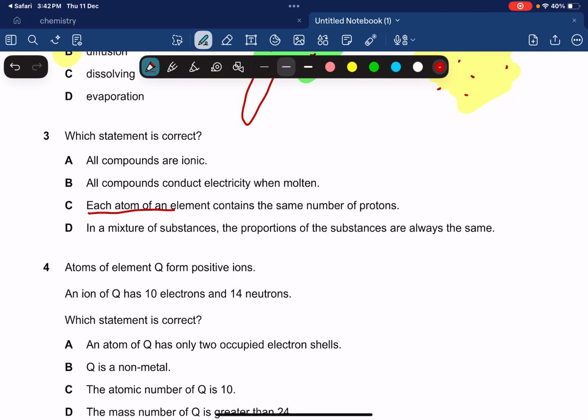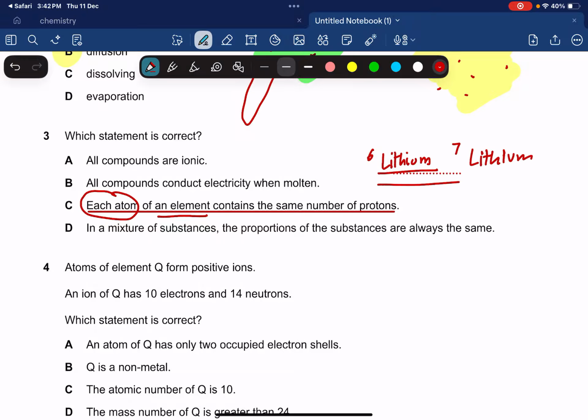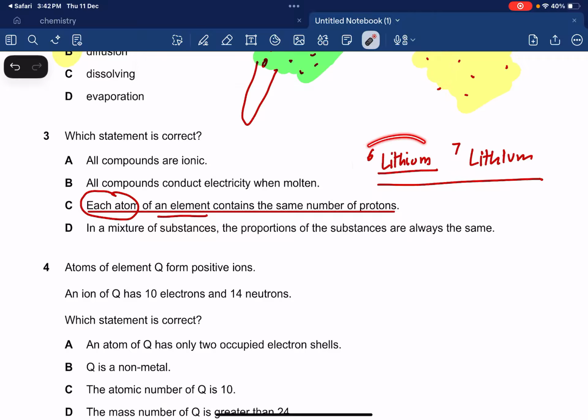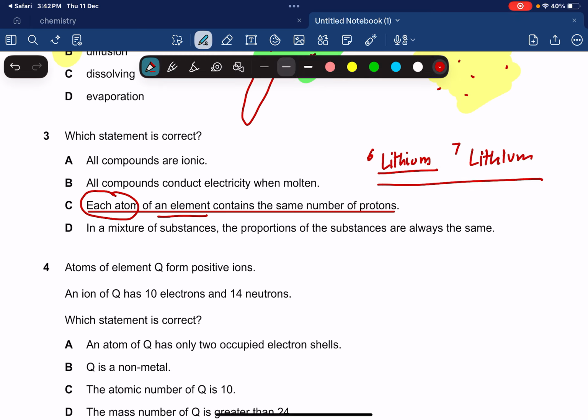Next statement says each atom of an element contains the same number of protons. Yes, this statement is correct. For example, lithium has isotopes, lithium 6 and lithium 7. These are two isotopes of lithium and they have different numbers of neutrons, but the proton number is the identity of that element, and it always remains the same in that element. So option C is going to be correct.